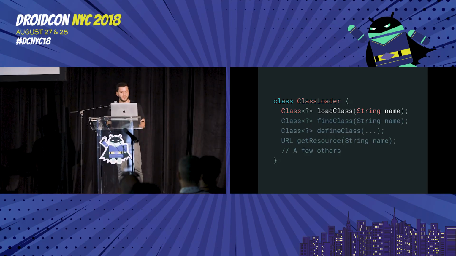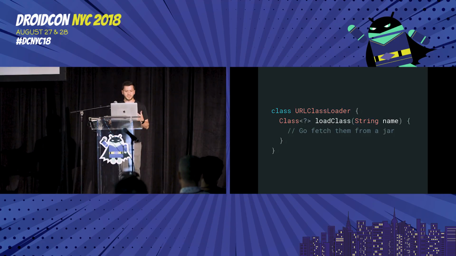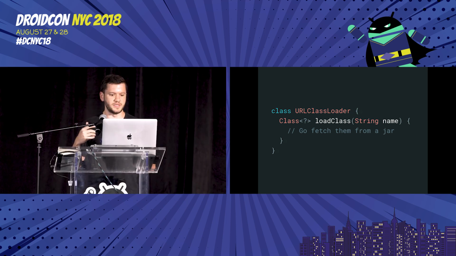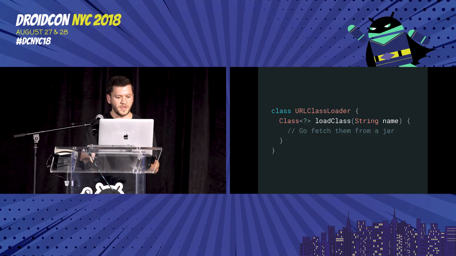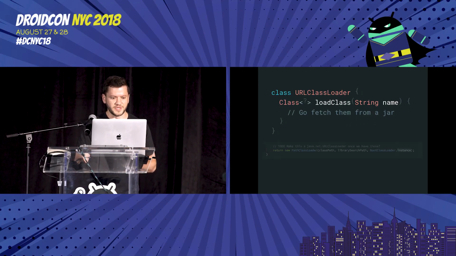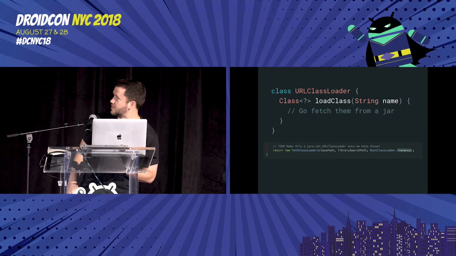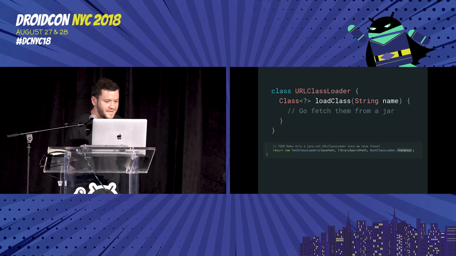A conventional one that's often seen is URLClassLoader, which just loads from jars or directories, or in this case, the URL is the URL to the container of classes. This is not actually what Android uses, but we'll get to that a bit more later. Amusingly, though, AOSP did seem to at least think about it at one point. I don't know if you can see the comment here, but it says, make this Java net URLClassLoader once we have those, with a question mark.